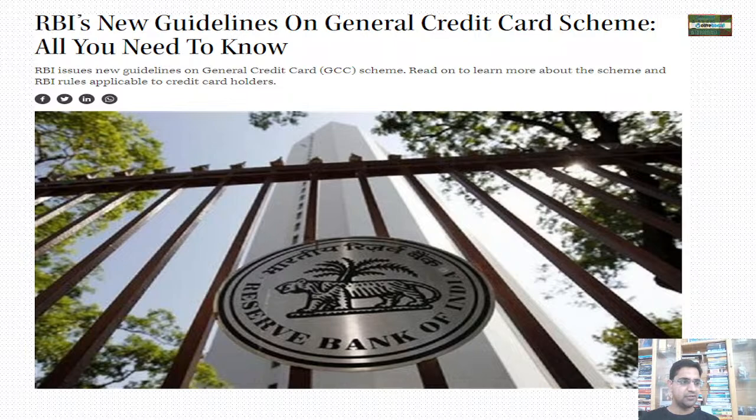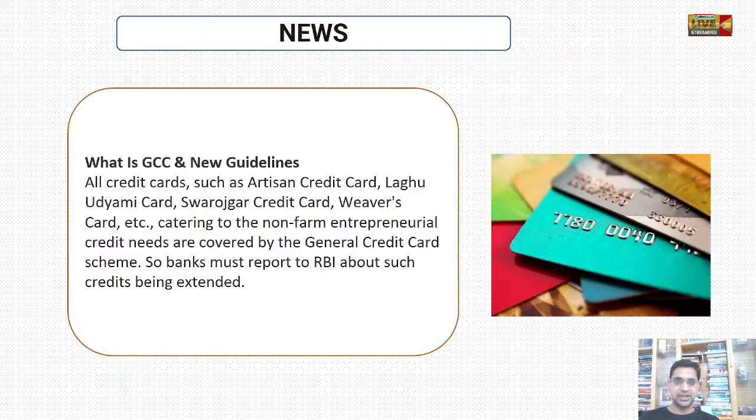Under these, if you have given credit cards under categories like artisan credit card, Laghu Udyami credit card, Swarojgar credit card, Weavers credit card, and those catering to non-farm entrepreneurial activities, they all will be covered under the general credit card scheme.